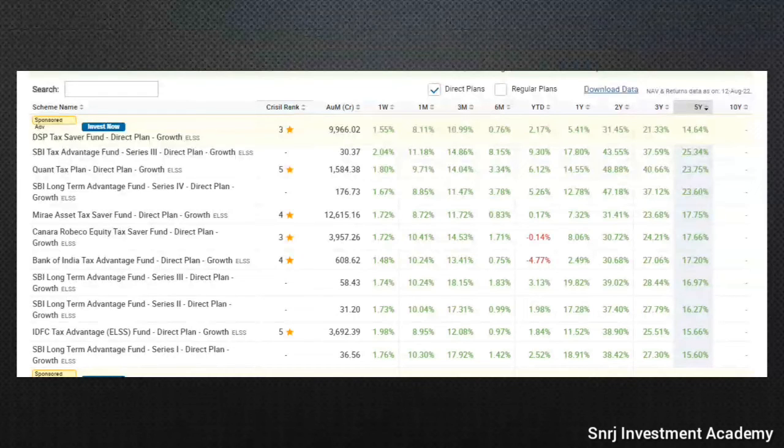If you are very sure about the Quant tax fund plan, you can go. Otherwise, if you want to diversify, you can put half of your investable amount for the ELSS category in Quant, and the other half in Mirae Asset or some other fund. Do not depend entirely on a particular fund house. At any point of time, if there is any negative news or issue, your money will be stuck in that fund house. So always diversify across fund houses which are performing very well. That way you can invest in Quant as well as Mirae Asset and have diversification.